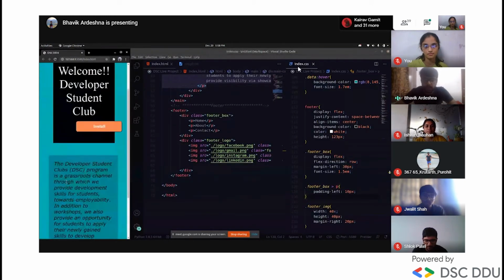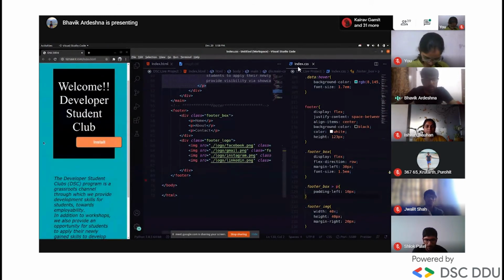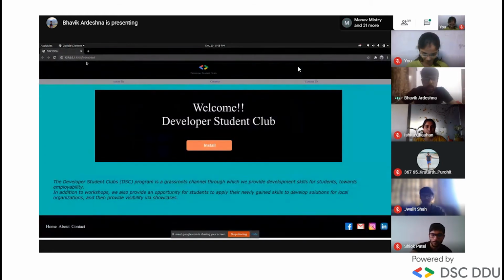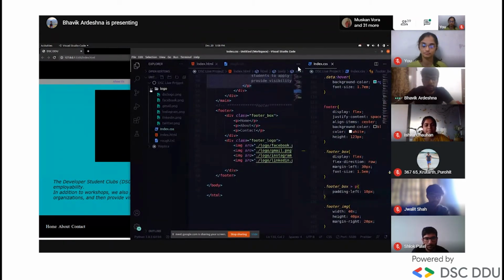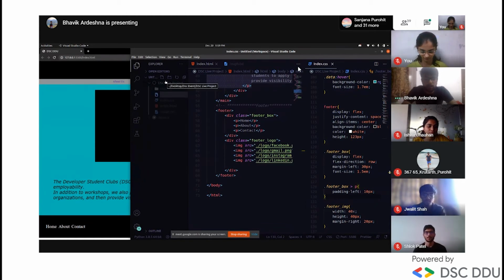Okay. Now we are complete with this, right? I don't think we have much more designing. Now we'll connect the home and about page with here. If I click here, it will take me to the about page. So first, let me create this page, about us dot html. Oh, sorry, it's inside the logo file. About us dot html.